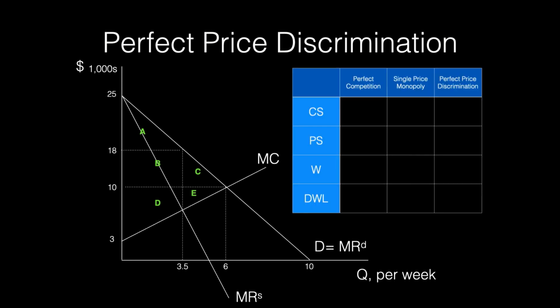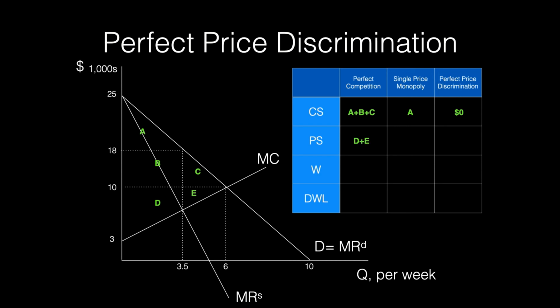Now let's compare the economic welfare under perfect competition, single price monopoly, and perfect price discrimination. Under perfect competition, consumer surplus is the area below the demand curve and above the market price of $10. So consumer surplus will be area A plus B plus C. Under single price monopoly, consumer surplus is the area below the demand curve and above the single price monopolist price, which is $18. So consumer surplus is the area A. Under perfect price discrimination, each consumer is charged a reservation price, so each consumer has 0 consumer surplus.